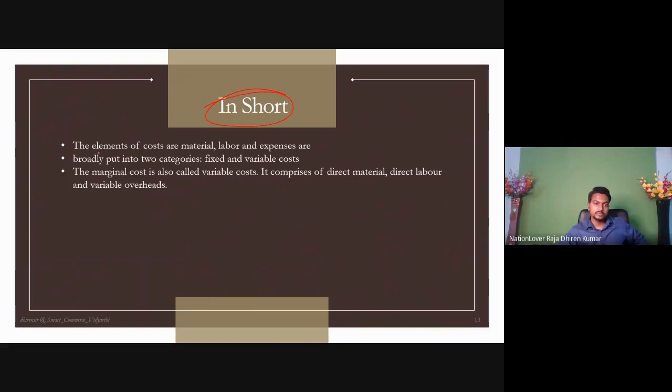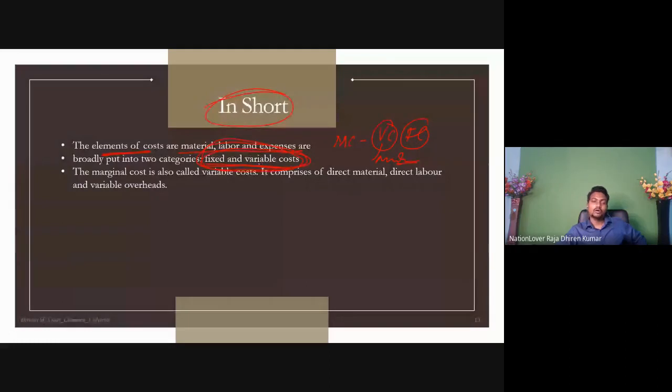Marginal costing, what have we understood so far? The elements of cost: material, labor, expenses. Understand the points? And marginal costing elements are variable cost and fixed cost. Now in variable cost again material, labor, overhead, etcetera. Broadly, all types of costs are put into two categories, fixed cost and variable cost. That means for the purpose of marginal costing, all costs are classified into fixed cost and variable cost.